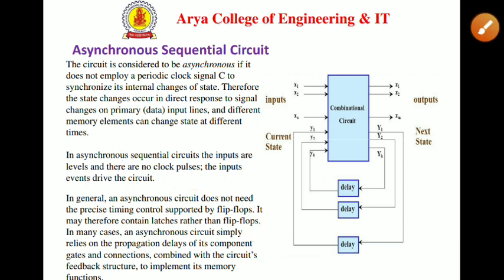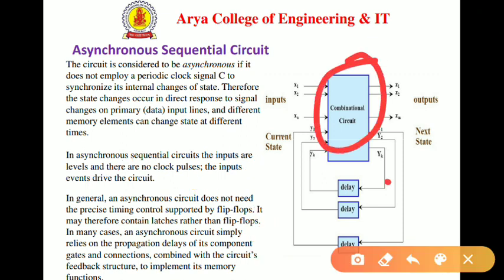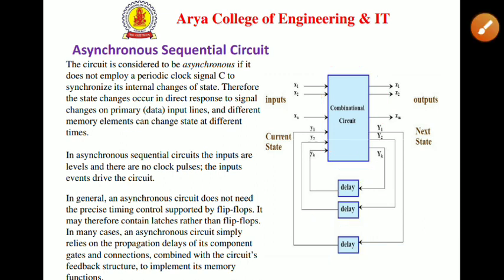You can see in the image, we have combinational circuits, we have digital memory elements. So this is all a sequential circuit, but there is no simultaneous clock given to the circuit. So this is called an asynchronous sequential circuit.